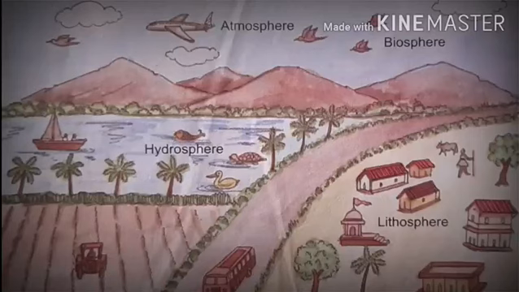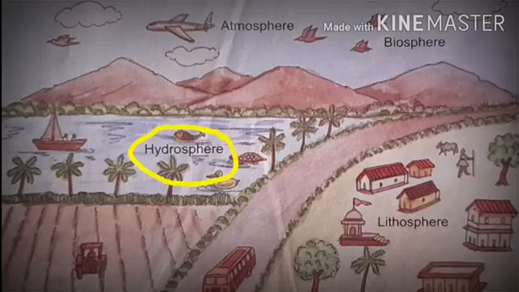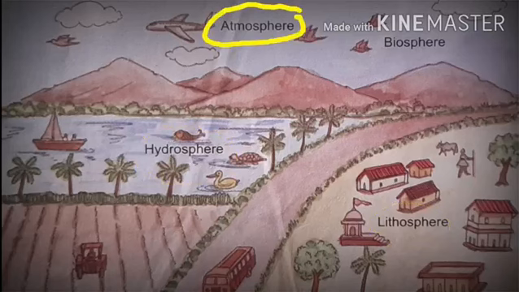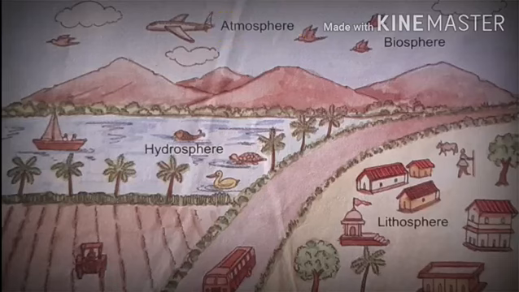So in this process, all the elements which got transformed into solid are known as lithosphere. And all the elements that were converted into liquid form are called as hydrosphere, and the elements which were converted into gaseous form are called atmosphere. The part of the earth's surface and the atmosphere where the living world is developed due to land, water and air came to be called as biosphere. Thus the four spheres of the earth, lithosphere, hydrosphere, atmosphere and biosphere, came into existence.